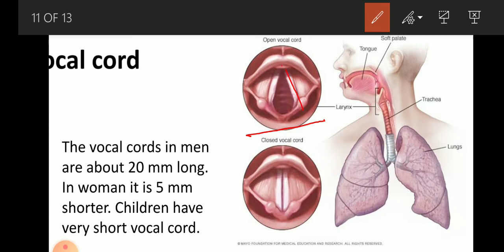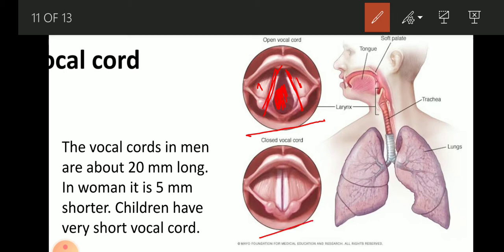These are the two vocal cords, which are stretched and placed over the larynx, and in the middle you can see there is a gap or slit through which air comes out from the lungs. So when air is pushed by the lungs, these two vocal cords start vibrating and produce sound. The muscles attached to these two vocal cords help them to loosen and tighten, and because of the tightness and looseness the quality of our voice also varies.